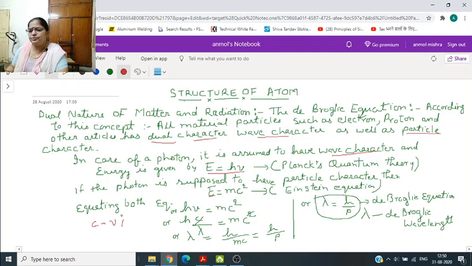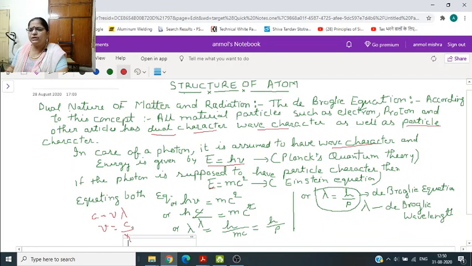c is equal to nu lambda. So, nu will be equal to c by lambda. Substituting the value in this equation, h c by lambda is equal to mc square, one c will cancel out. So, lambda will be equal to h by mc, where h is the Planck's constant, m is the mass of the particle, c is the velocity, and m into c is also called momentum and denoted by p. So, the formula is lambda is equal to h by p. This equation is known as de Broglie's equation, and lambda is known as de Broglie's wavelength.